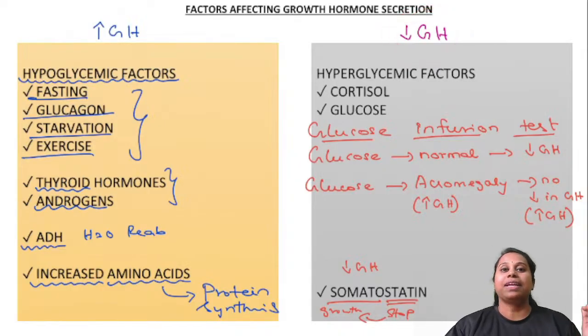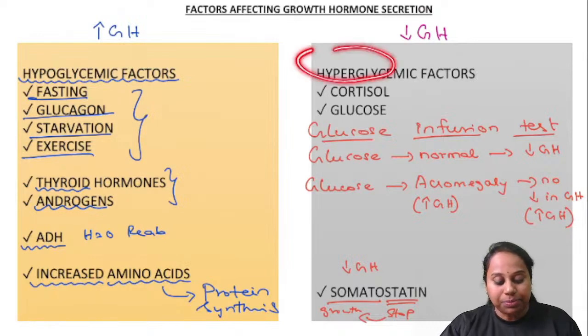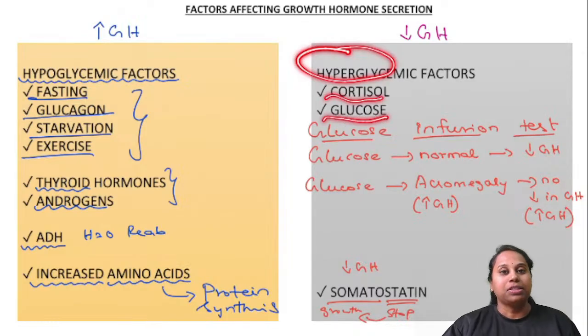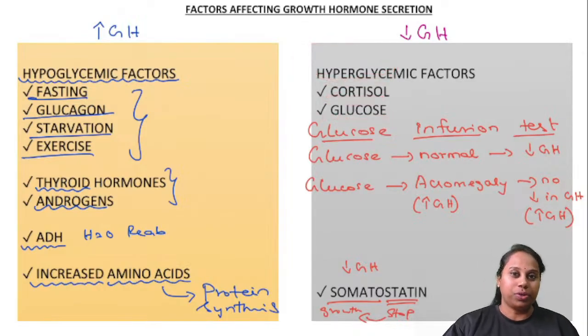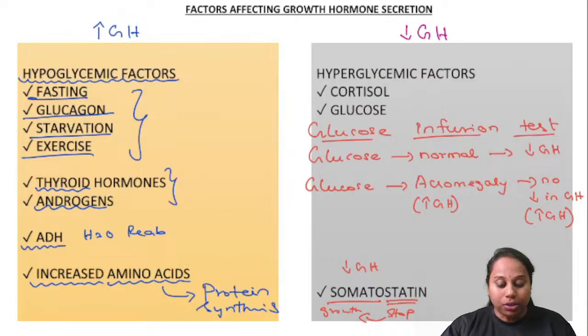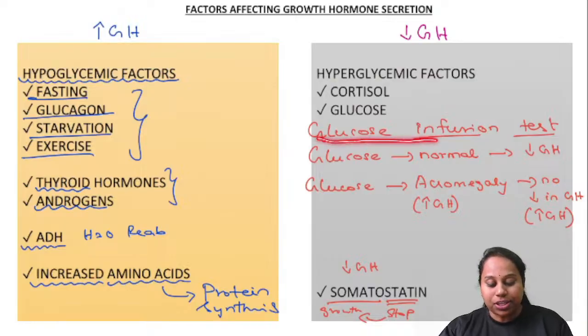All hyperglycemic factors. When your blood glucose levels are high, growth hormone is not needed, so the levels are low. What are the hyperglycemic factors? Cortisol, glucose itself. If you infuse glucose into a patient, it's called the glucose infusion test. Just by infusing glucose into the patient, if it is a normal patient, growth hormone level will decrease.